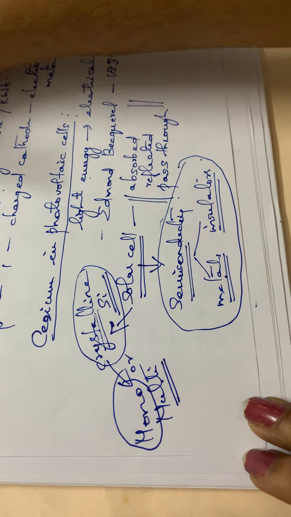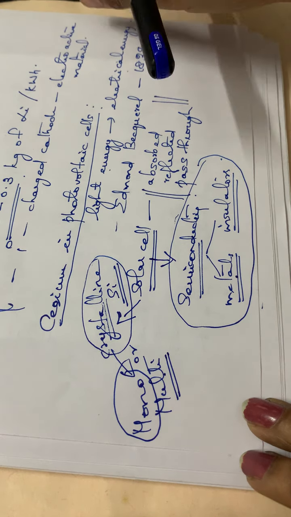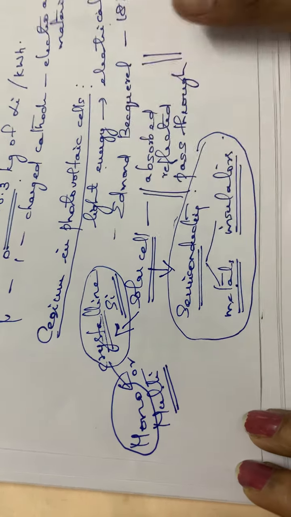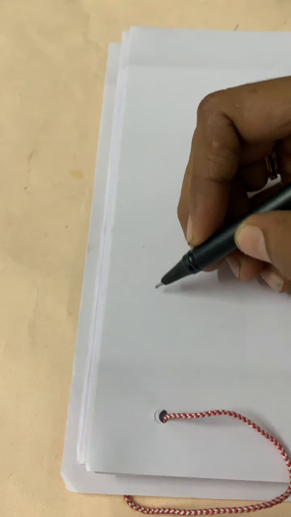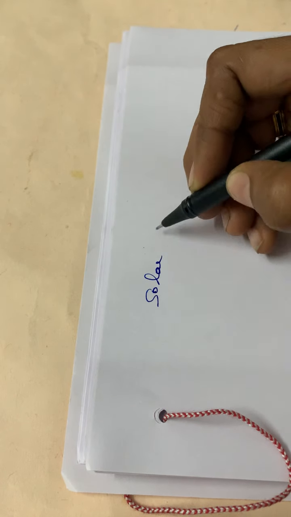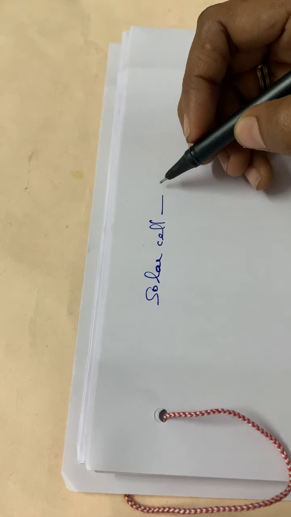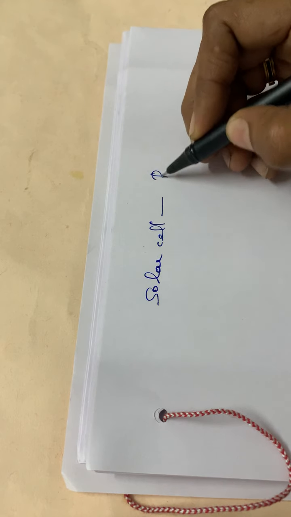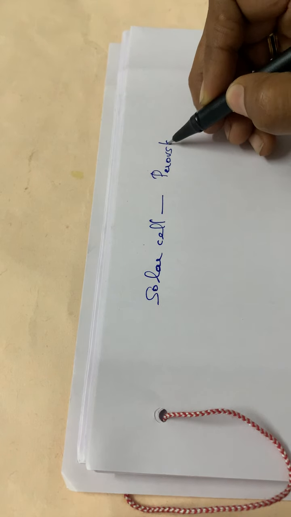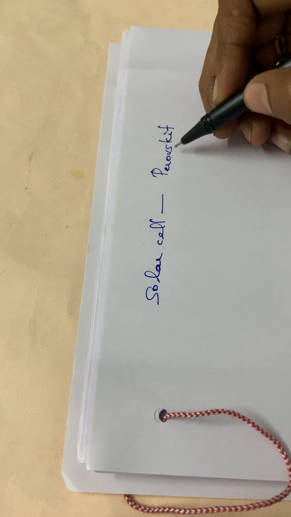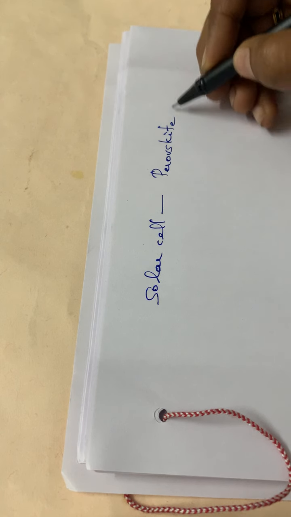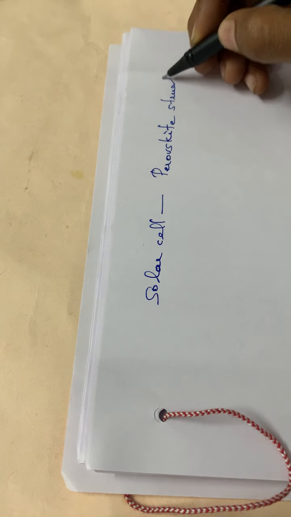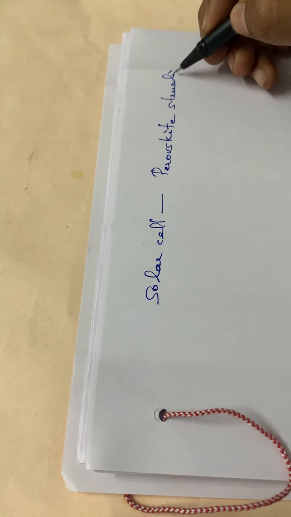Sometimes a solar cell has a perovskite structure. Its active layer has a perovskite-like structure.